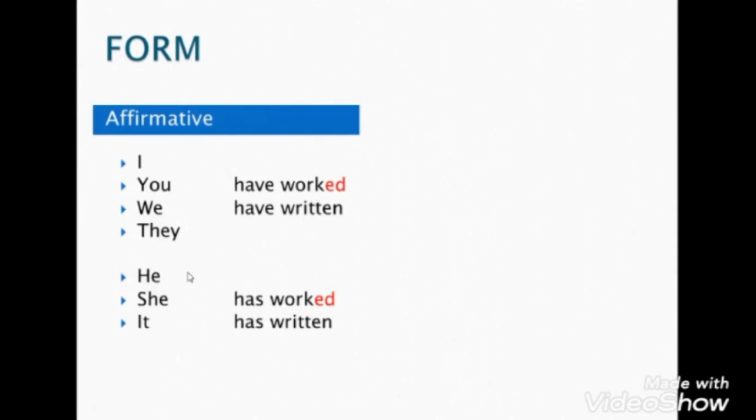The second part is he, she, it, singular pronouns. And with he, she, it, we use has, not have. So with he, she, it, we use has plus PP. So I just need to ask Nada to give me a sentence that has the present perfect form.